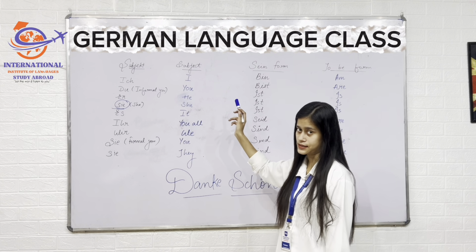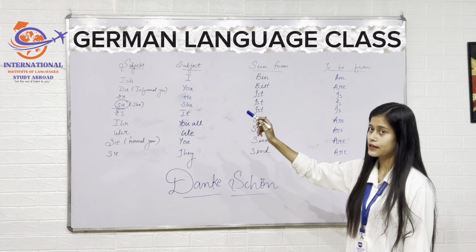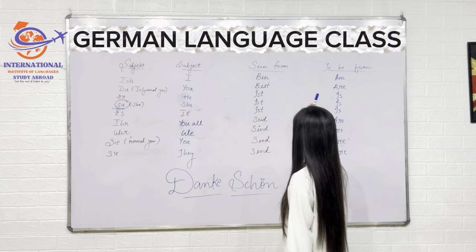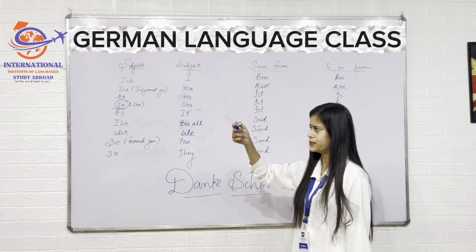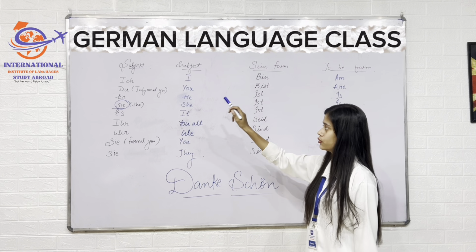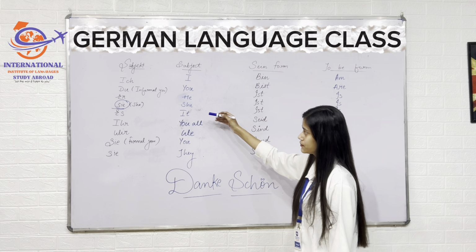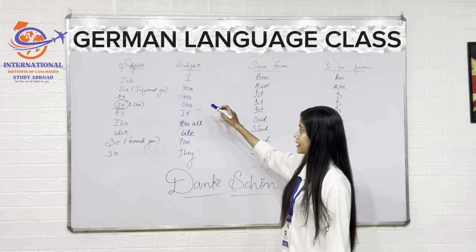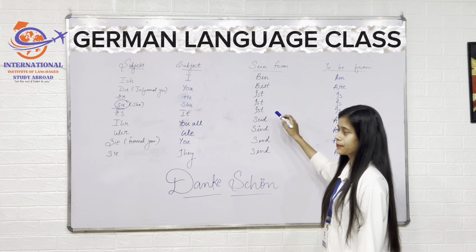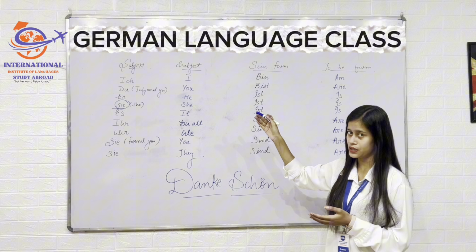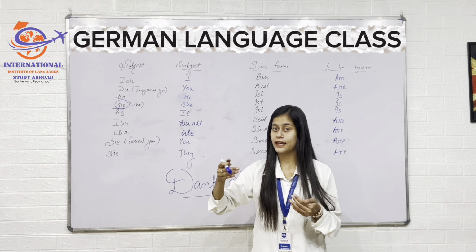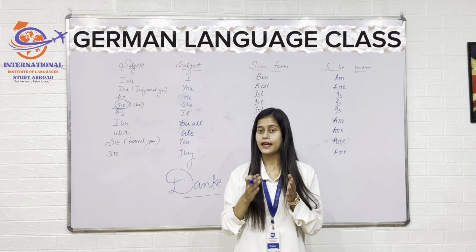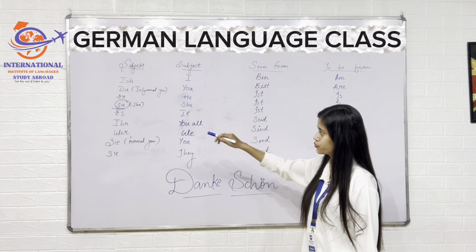So du bist. Next is he. With he we say er, and to is we call ist. It's quite simple, we only have to add t here. So er ist. Same goes with she and it. To she we call sie and is becomes ist. It becomes es and is becomes ist. So I am ich bin, you are du bist, he is er ist, she is sie ist and it is es ist. Okay, let's go to the you all part.